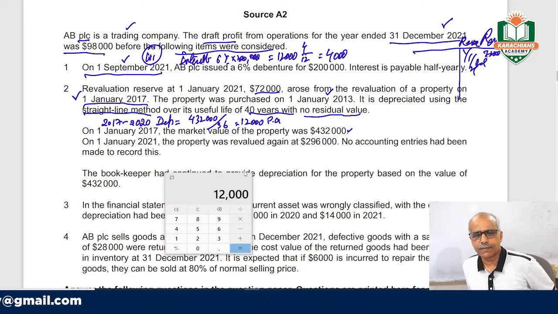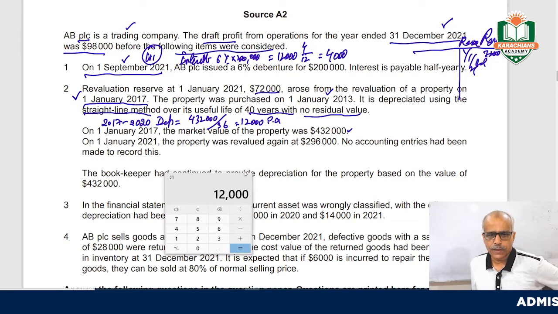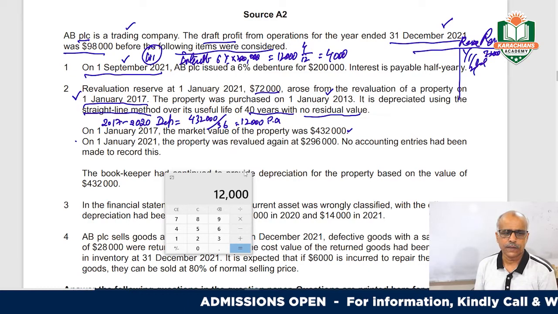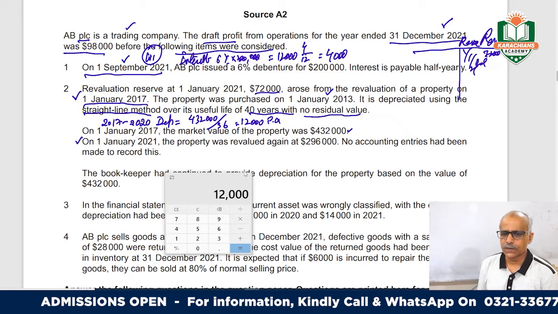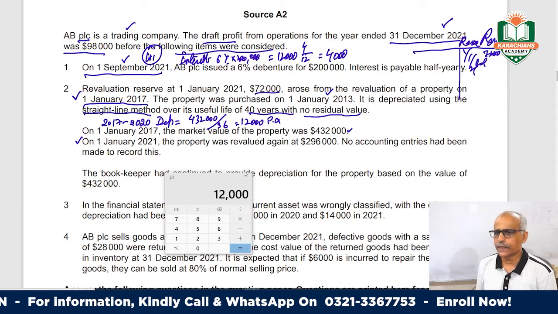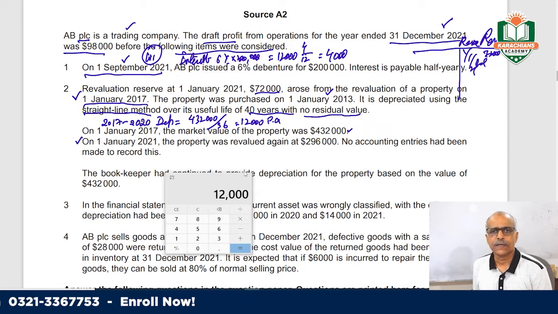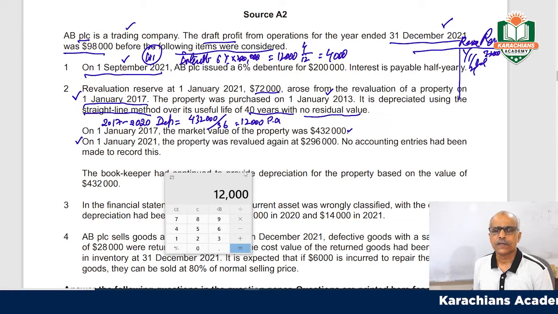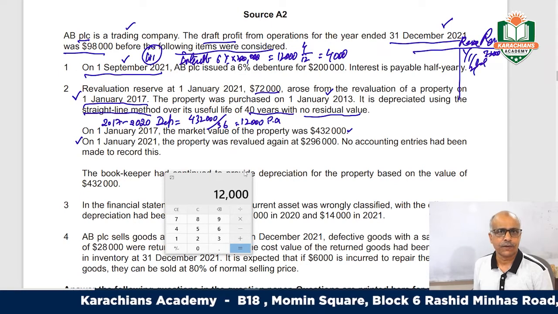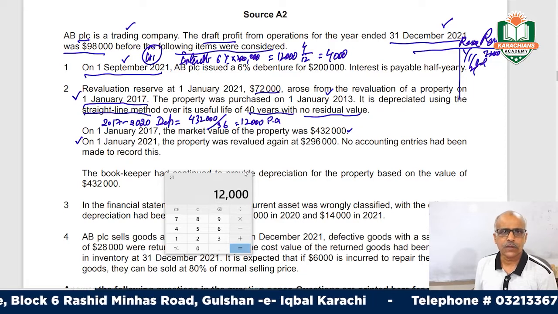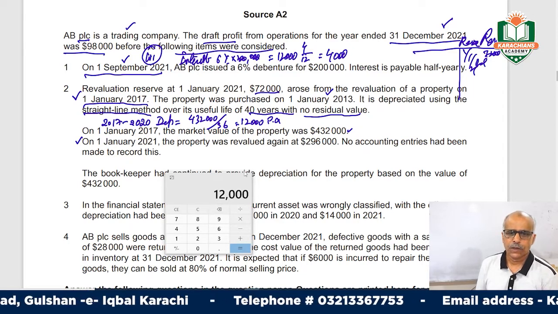So they were charging 12,000, right? But what happened in January 2021, the property was revalued again. Remember one thing: in 2017, when they revalued it, it was revalued upward, so there was a gain. That gain was transferred to the revaluation reserves. Revaluation reserves was credited, which means this was some sort of gain to the business.